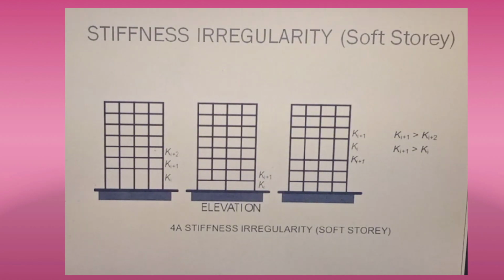But here you need to know only what a soft story means: a story whose lateral stiffness is less than that of the story above. That's it. We shall move to the next slide.